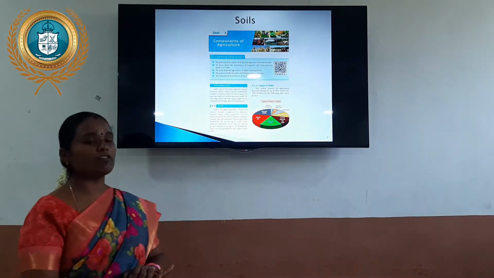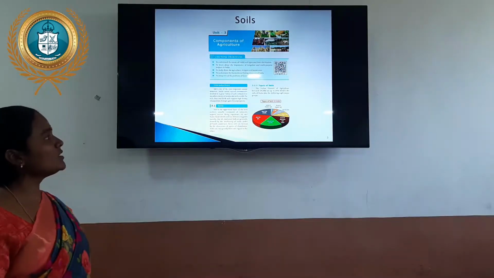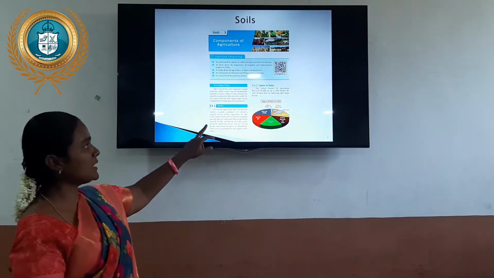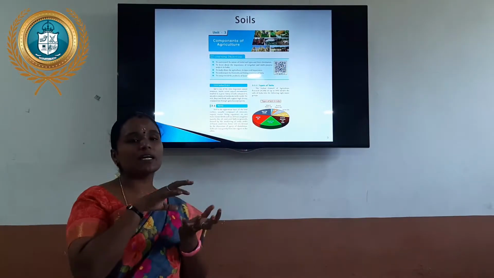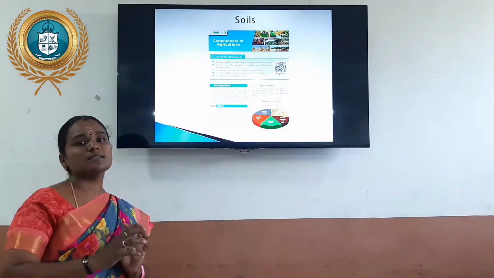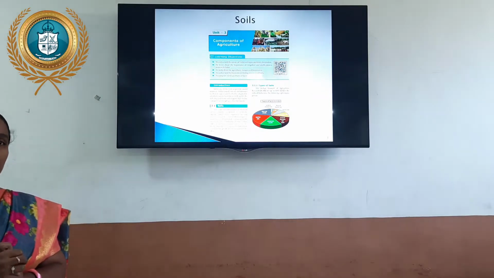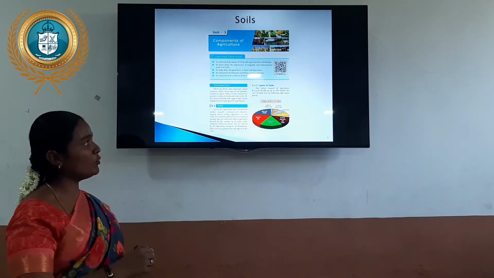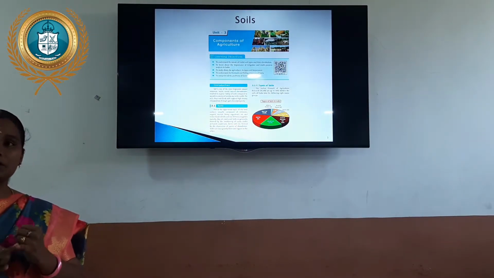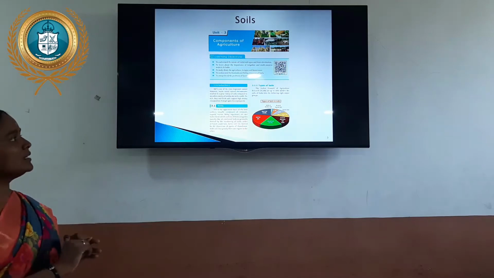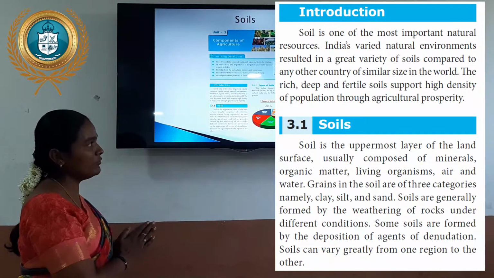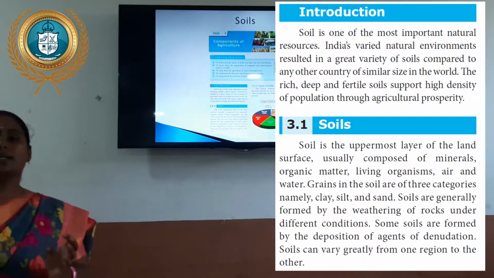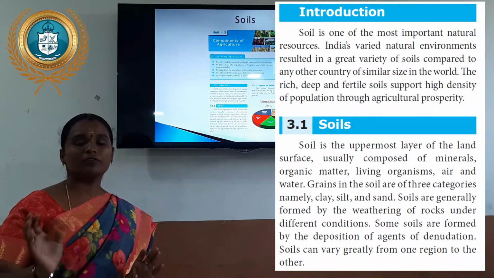How is the soil formed, if anybody knows? The soil is the uppermost layer of the land surface. Usually it is composed of minerals, organic matter and many other contents. The soil is formed through different types of deposition and weathering of rocks, and under different conditions. Soil is also formed by the denudation process. Denudation means materials are eroded into the river flowing areas.